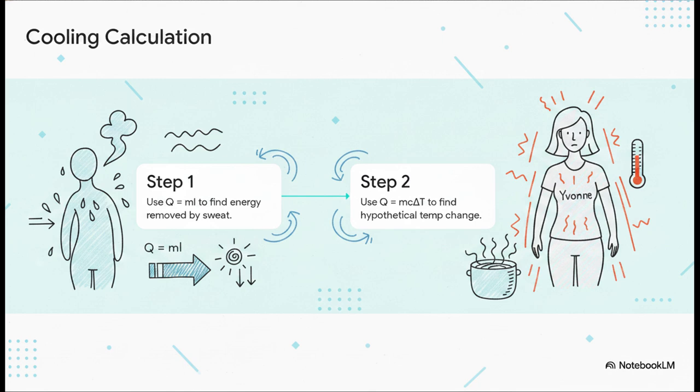Step 1, we calculate the energy removed using the formula Q equals M times L. We multiply her 0.65 kilograms of sweat by that massive 2.26 million joules, and we get 1.47 million joules of energy. That is how much heat the sweat pulls away. Now, step 2, let's try a crazy hypothetical. What if that heat wasn't removed? We'd use the formula Q equals MC delta T to see how much her body temperature would change.